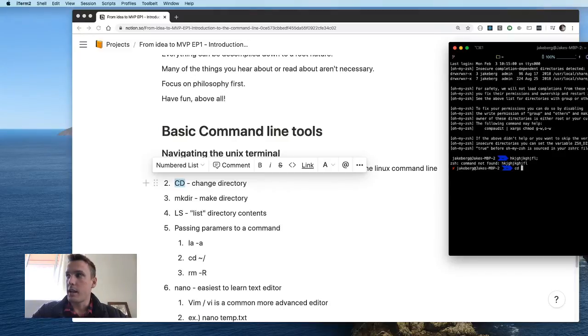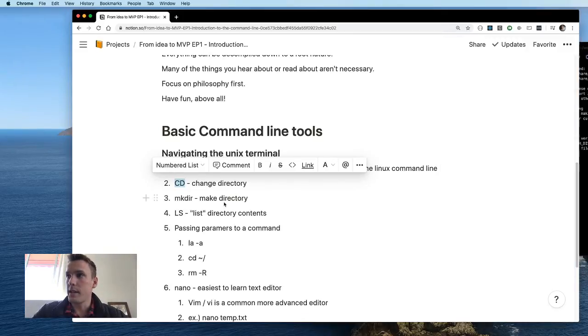I know that I have a directory called web. So I'm going to type web, but you should also familiarize yourselves with paths and how paths work, because cd ./web also means the same thing. This period means my current folder, and the slash means directory, and then the directory name web. So let's get into our web folder, and then we'll move on to make directory.